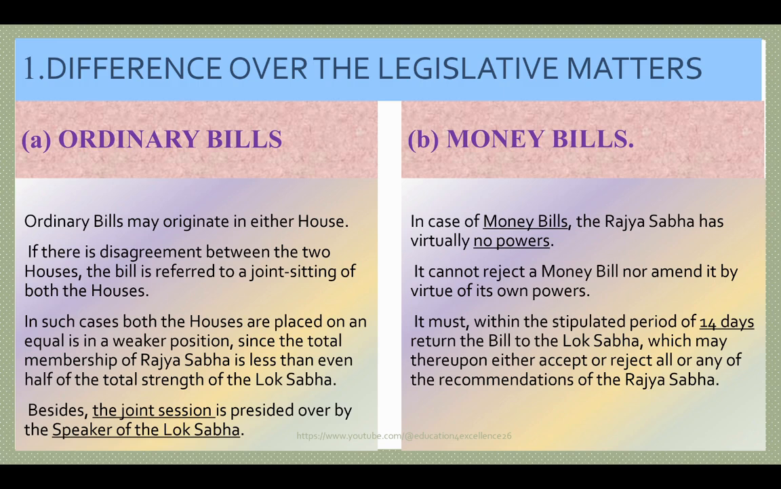In money bill matters, Rajya Sabha has virtually no power because a money bill can originate only in the Lok Sabha, because Lok Sabha is the powerful house, the house of the people. And Rajya Sabha cannot reject a money bill nor amend it. It is left to Lok Sabha whether they will accept the recommendation of Rajya Sabha regarding the money bill. It must, within the stipulated period of 14 days, return the bill to the Lok Sabha, which may thereupon either accept or reject all or any of the recommendations of Rajya Sabha, as I said.